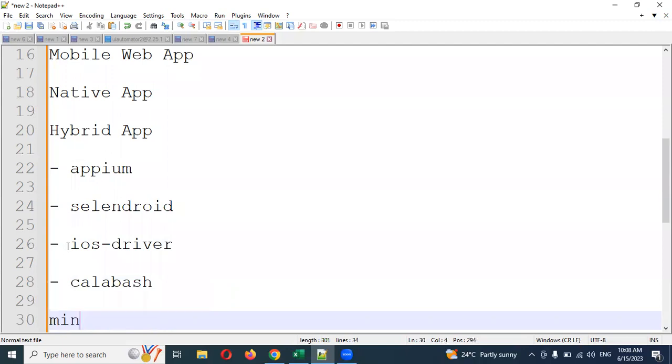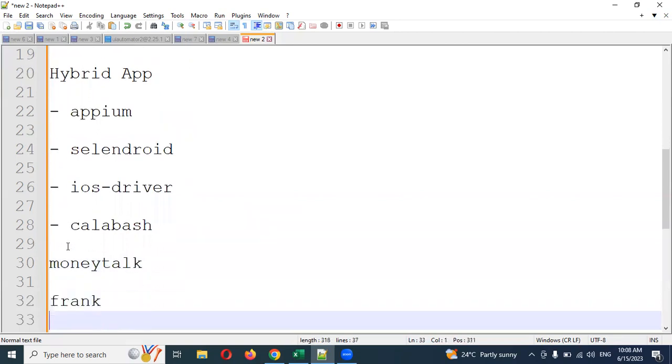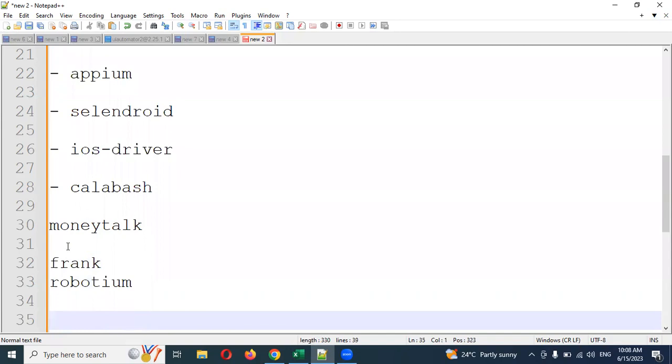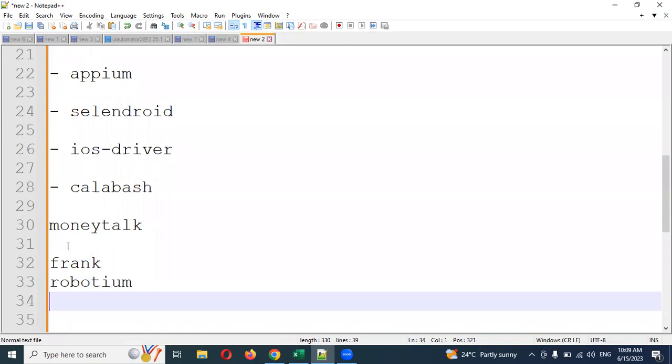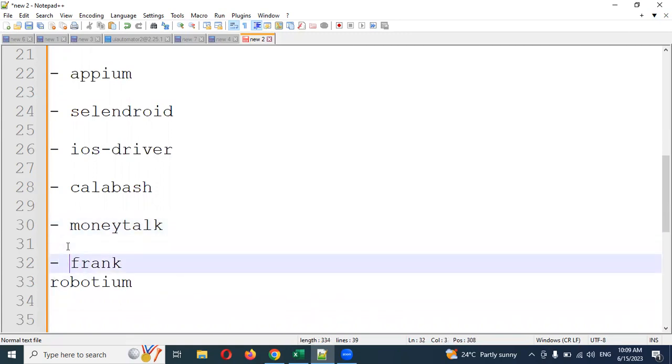and Monkey Talk, and we have Frank, and we have Robotium. Okay, these are all the tools available. There are some other tools also present. Moreover, these are the ones in the market people are continuously using.